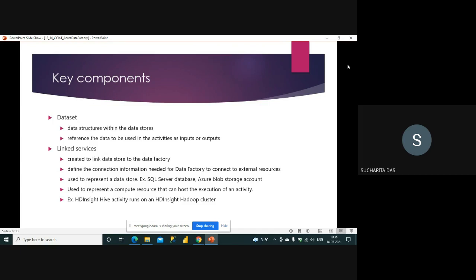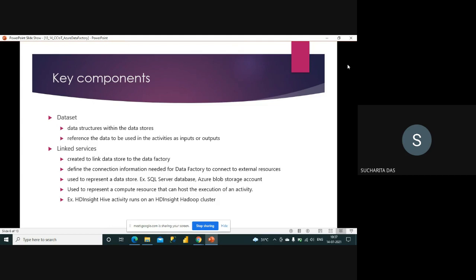So a data set is nothing but a collection of data that you are making a connection with in the data store. It's like the exact set of data, maybe the exact records that I am dealing with, that is a data set.